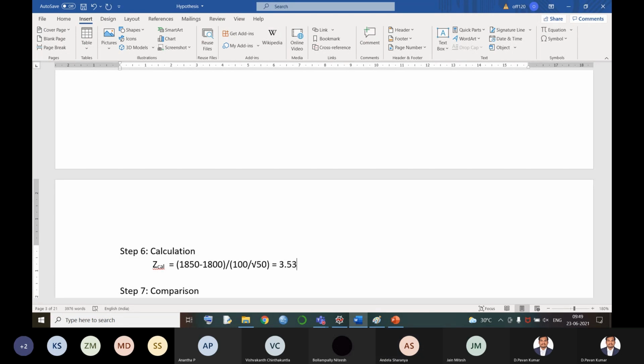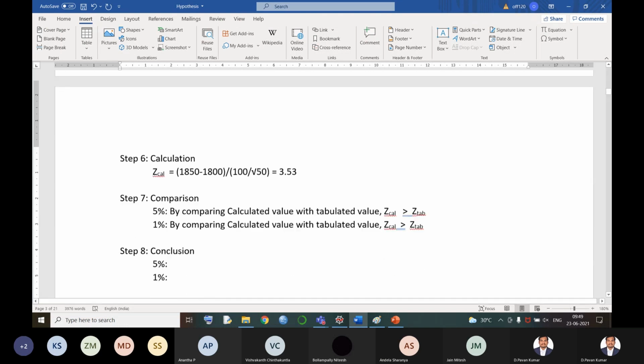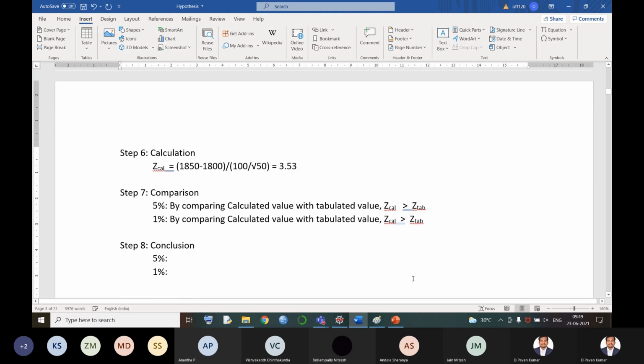Once we got our calculated answer, then we try to compare our answer with the tabulated value. So I'm moving on to the comparison. Actually, I have already pasted the answers here. Now let's see, what is our Z calculated answer? It is 3.53, and in the next case also, 3.53, because I have a tabulated value for both 5% and 1%, right? So I'm comparing with both.